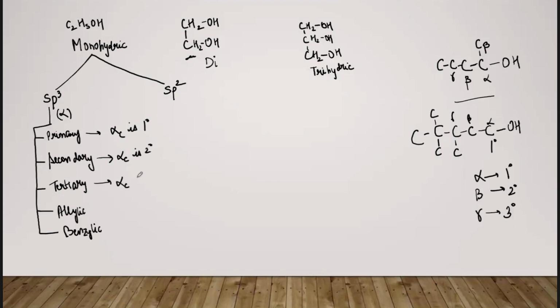Similarly tertiary के केस में भी alpha carbon should be 3 degree. 3 degree से ज़्यादा नहीं होगा, because we are talking about the functional group. Obviously one carbon can be attached to 4 carbon atoms, but अगर फंक्शनल ग्रुप अटैच्ड है तो 3 ऑप्शन ही बचते हैं, right? Now coming to the allylic alcohol, when the OH group is attached to the sp3 hybridized carbon atom